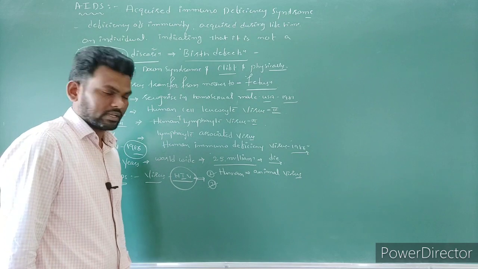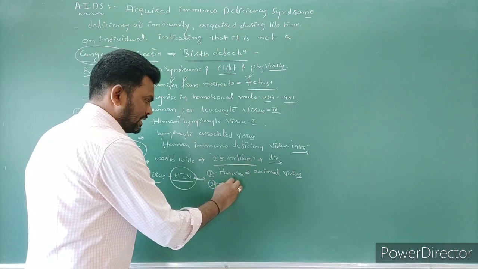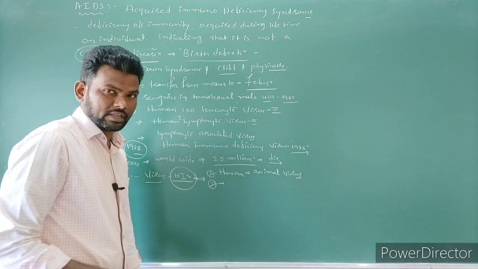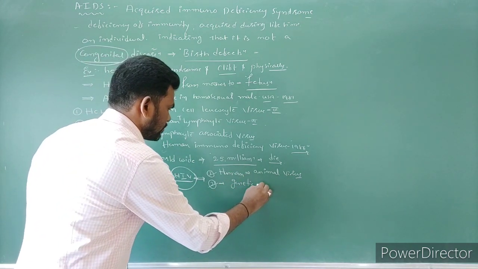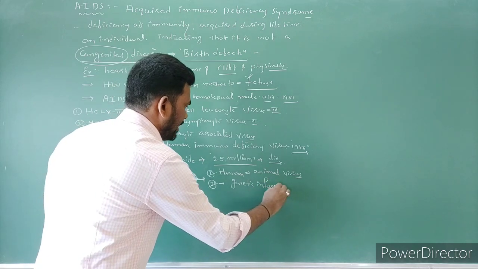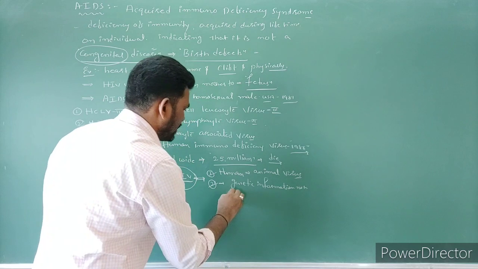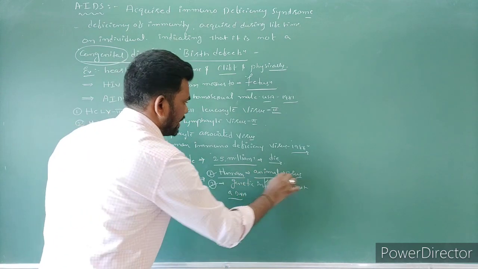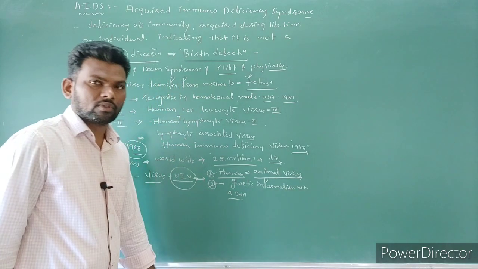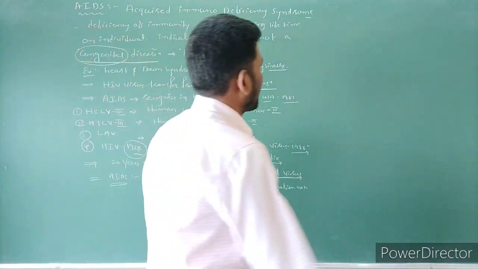But the exception is here: this animal virus does not contain genetic information as DNA, unlike other animal viruses. Okay. So let's see some structure of HIV.